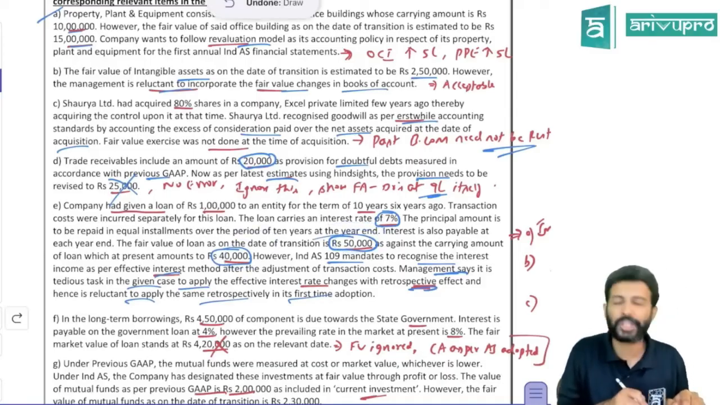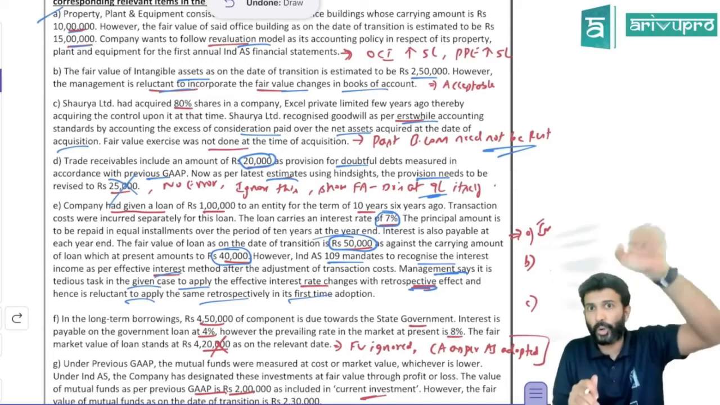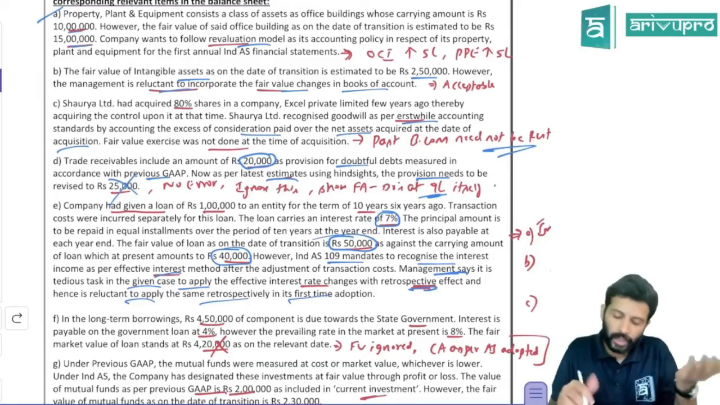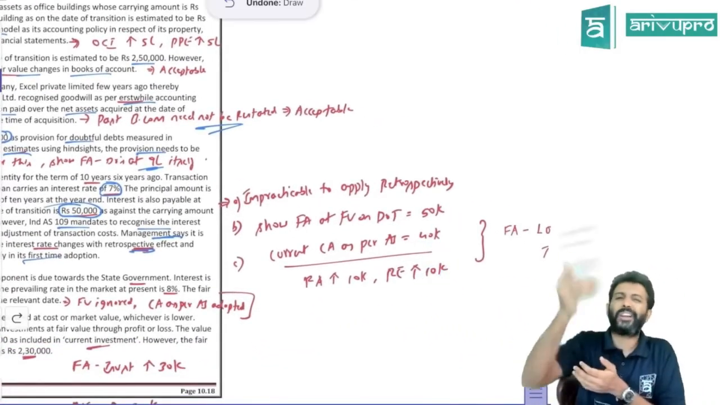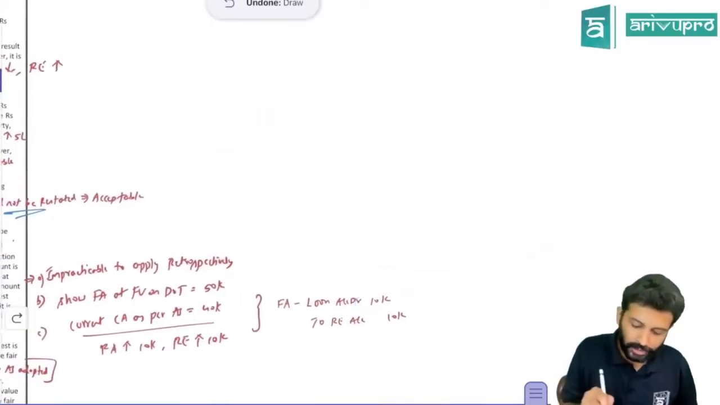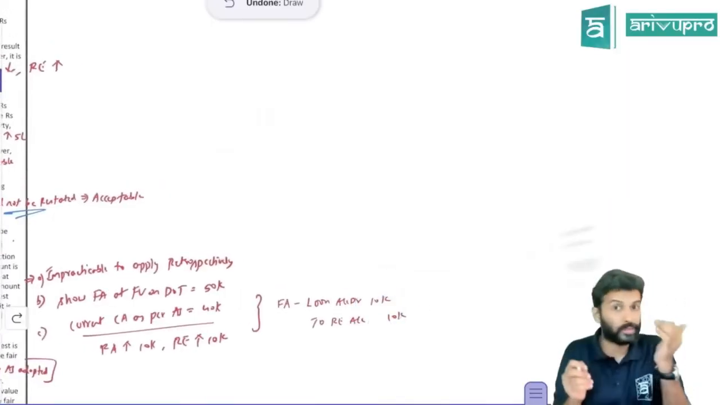But currently you are showing how much? 40,000. The financial asset should be shown at 50. Currently it is shown at 40. So you need to increase the financial asset by 10,000 rupees. So the journal entry will be passed as: financial asset account, loan account, debit. This is not a loan taken. This is a loan given. So it's a financial asset.